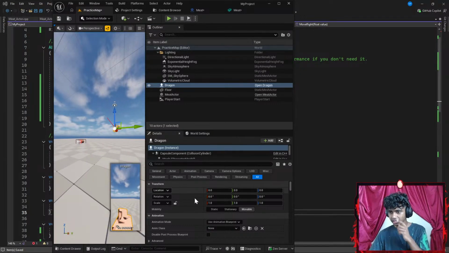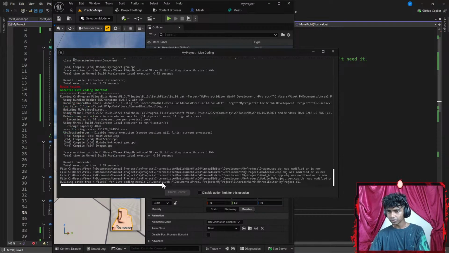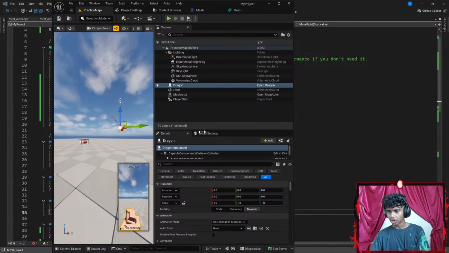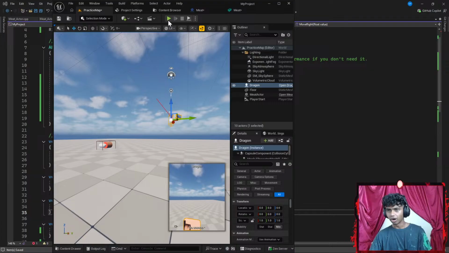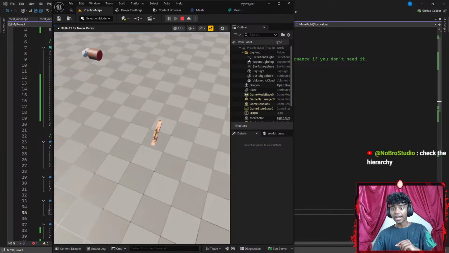Okay, my camera is still up here. Let's hit Control Alt F11 to compile my code real quick. There we go, it says result succeeded. Let's go ahead and exit that. Get this all the way back here. Now, if I were to go ahead and run the code, let's see what happens. Check the hierarchy. There, now it works.